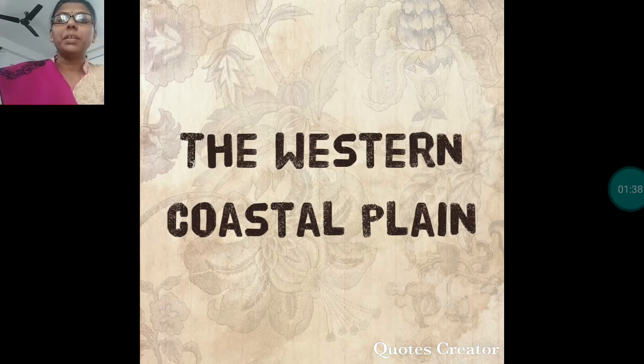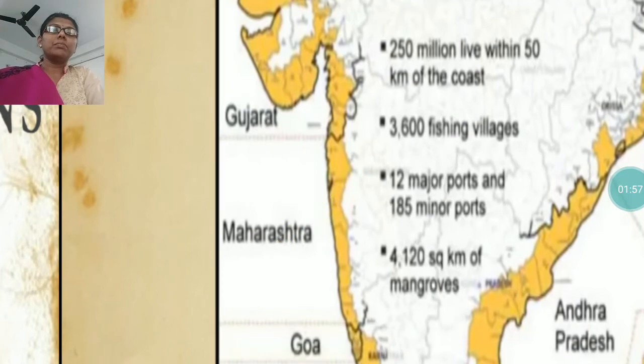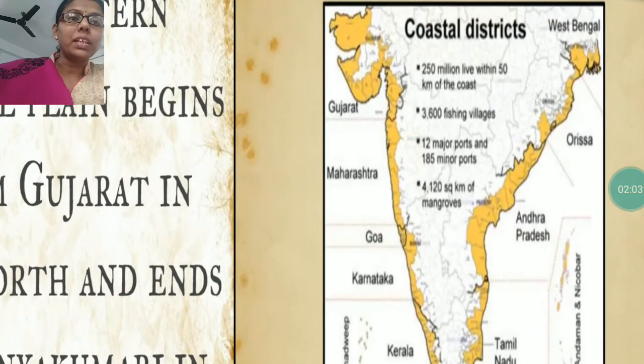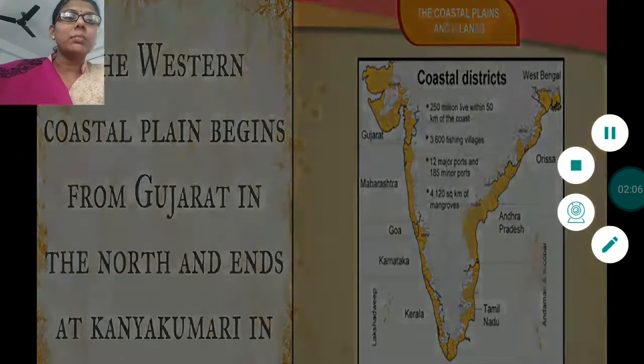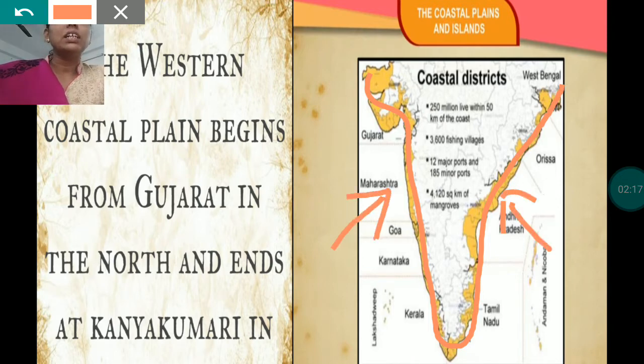The western coastal plain. Open your book, page number 44. The western coastal plain begins from Gujarat in the north and ends at Kanyakumari in the south. When you see the map here, it is the downside part of India, the southern part of India. When you see this yellow color border, it shows the coastal plains. This one is the western part and this one is the eastern part.